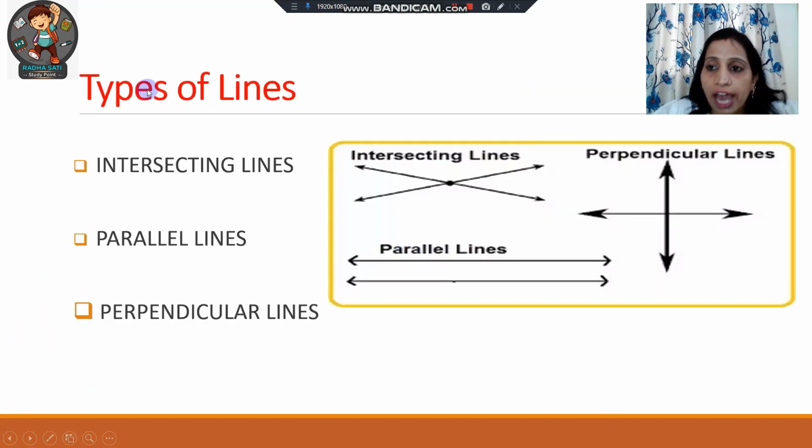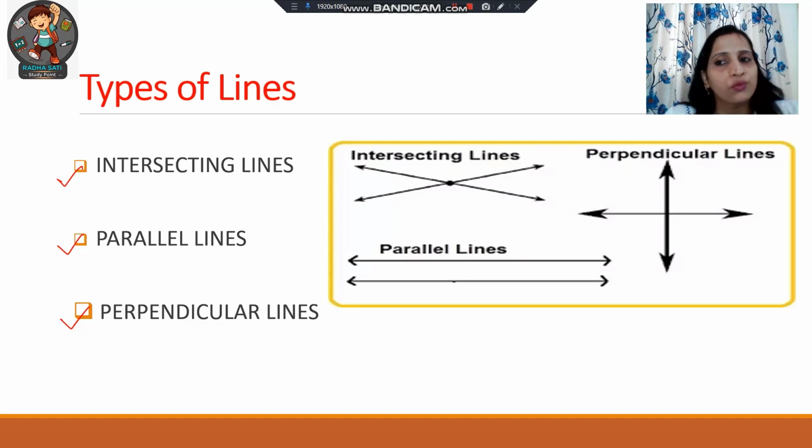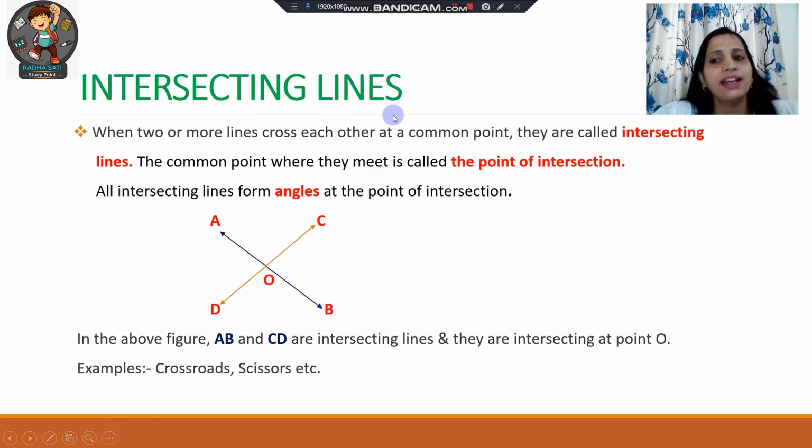Now we will learn about types of lines. Okay. And in this video we will learn about these three types of lines. First is intersecting lines. So these are intersecting lines, the lines which intersect each other at a common point are known as intersecting lines. Second is parallel lines, and the third one is perpendicular lines. Now we will learn about these lines one by one. Okay, so let's start from the first type of lines, that is intersecting lines.